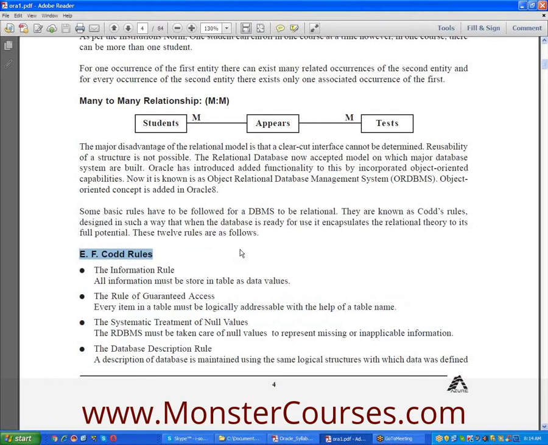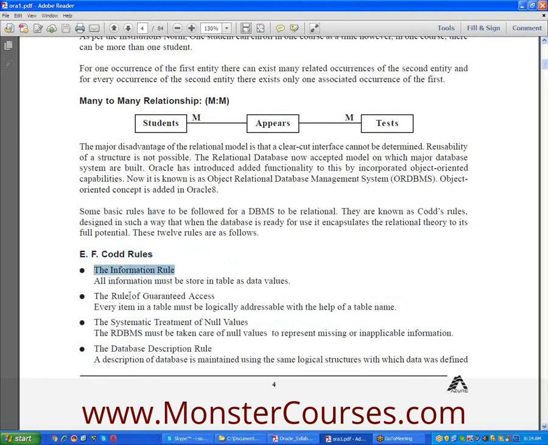See how a DBMS product will become an RDBMS. Very simple. Your DBMS product should follow at least 7 out of 12 rules. Then your DBMS will become an RDBMS. These 12 rules are known as Codd rules. You need not necessarily follow all 12 rules, just 7 out of 12.